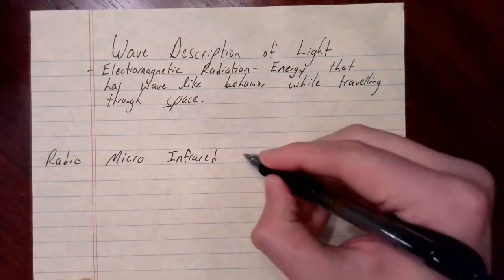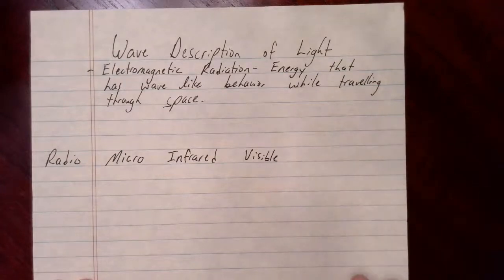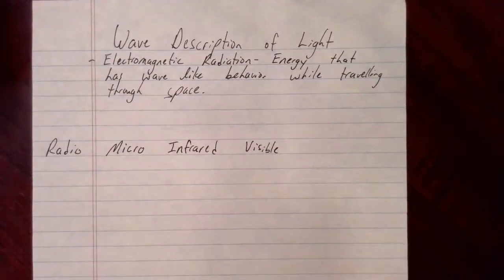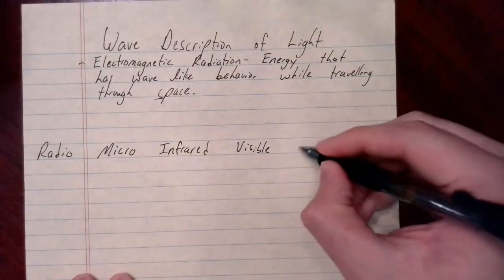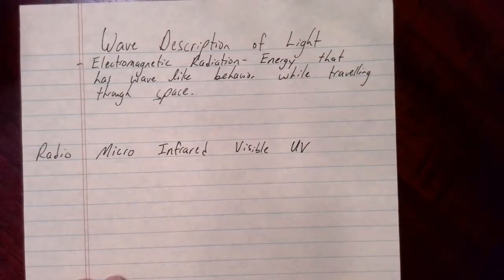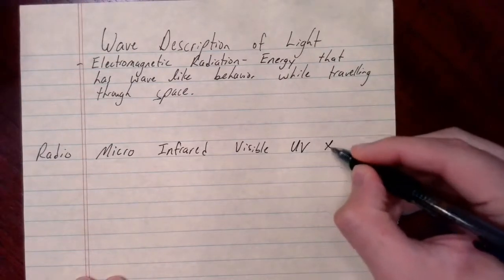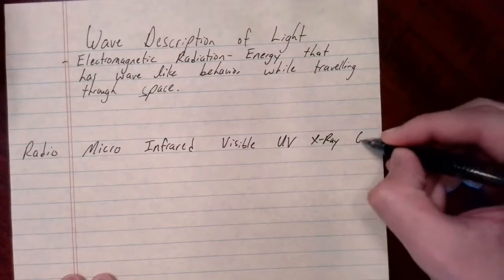Then we have visible light. I'll just write it as visible. These are the lights that humans can detect, the colors of the rainbow, you would imagine. Then we have, I'll abbreviate it UV, ultraviolet radiation. Then we have X-ray radiation. And I'll squeeze it in here, we have gamma radiation.